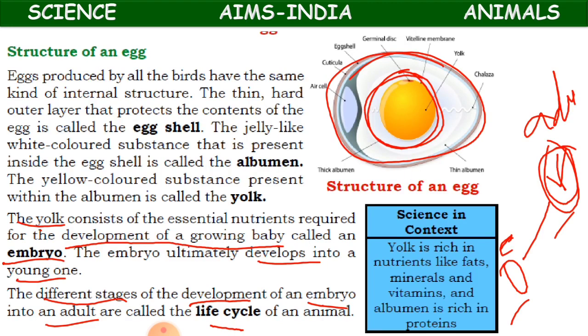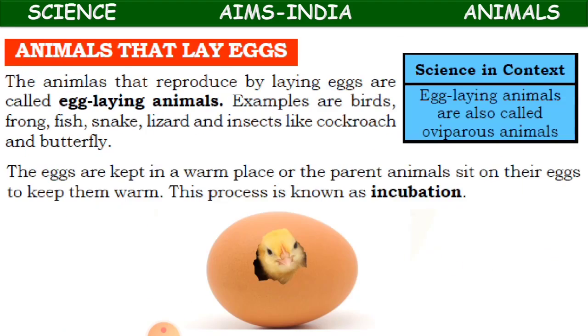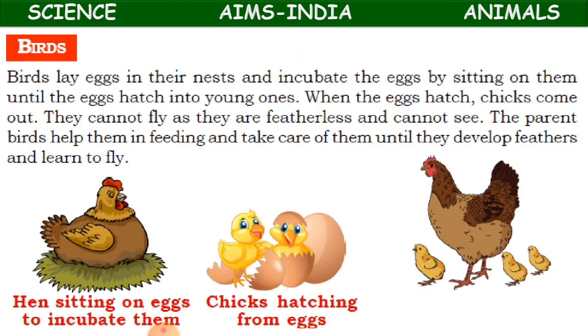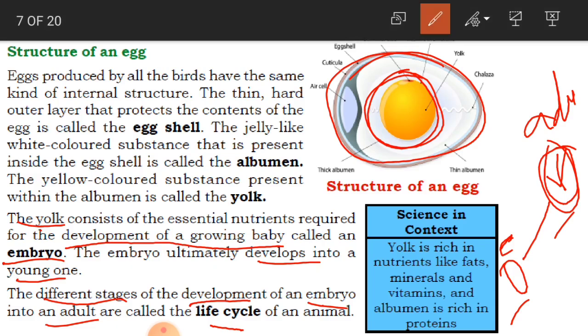Now if you see here, yolk is rich in nutrients like fats, minerals and vitamins, and albumin is rich in proteins. Children, we said that yolk consists of essential nutrients. So what are those nutrients? Fats, minerals and vitamins. Whereas albumin is the white jelly type of substance, which is rich in proteins.